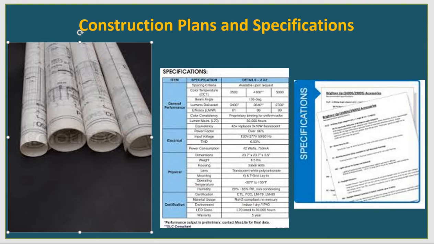Usually right now a lot of cities still use paper, so you can use 24 by 36 inches, and you submit many sets depending on the project. So today we will talk about how you get ready with the structural calculation before you submit to the city to get the permit. We call that the construction plans and specifications.